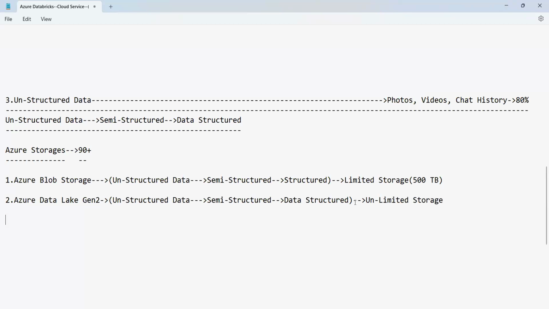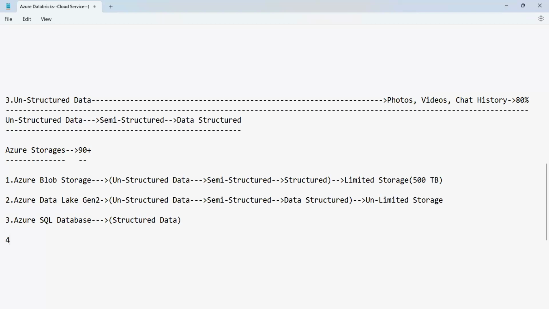The third one is Azure SQL database. Azure SQL database can store only structured data. No other kind of data is supported here. Structured data means only the data which is recorded in the proper form of rows and columns will be stored.